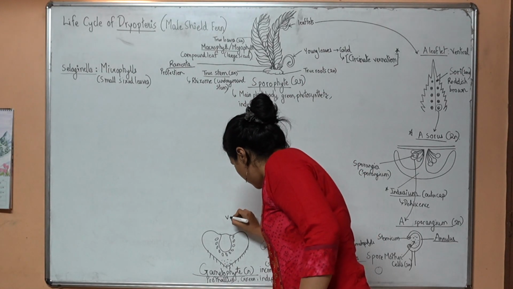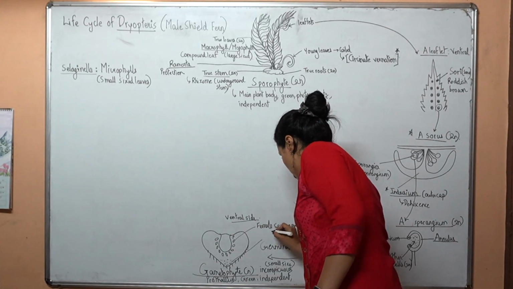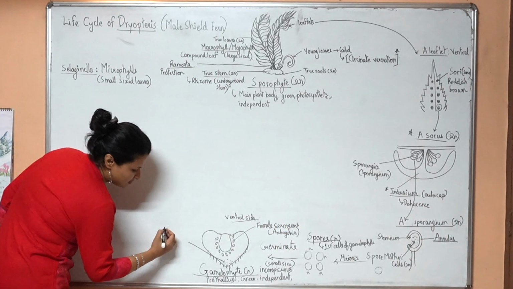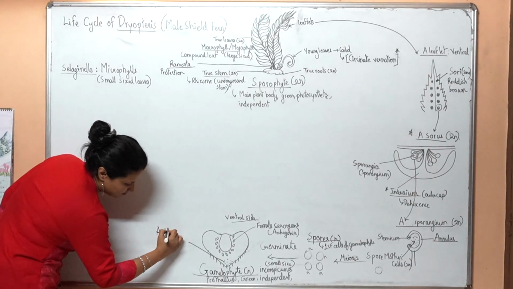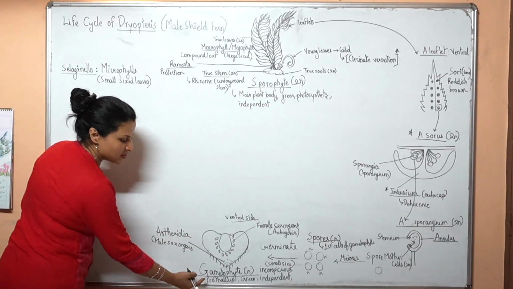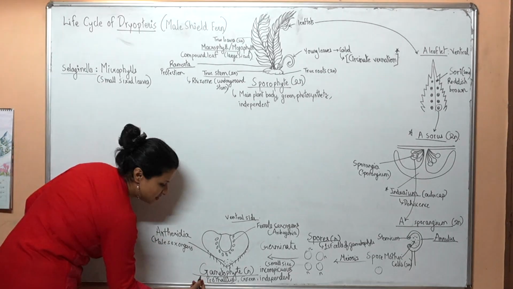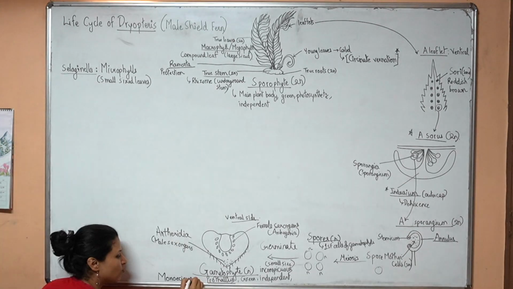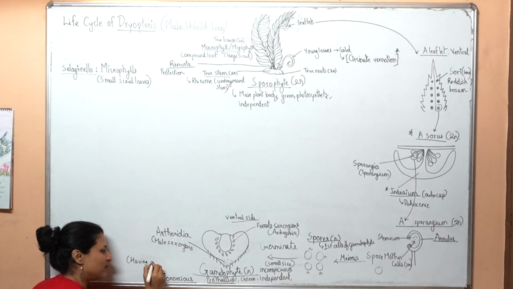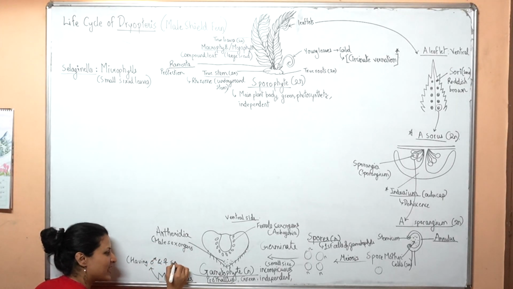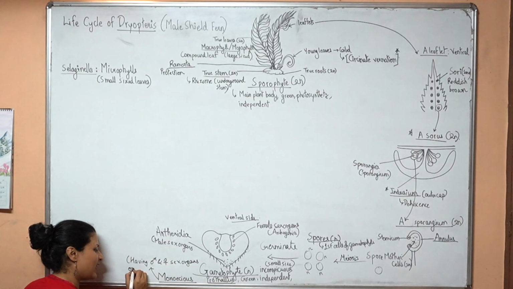This is the ventral side. Female sex organs are called archegonia. The male sex organs are called antheridia. So this is the gametophyte, it's called the prothallus. Prothallus, very important term in NCERT. This is a monoecious characteristic. Monoecious means having male and female sex organs on the same thallus.